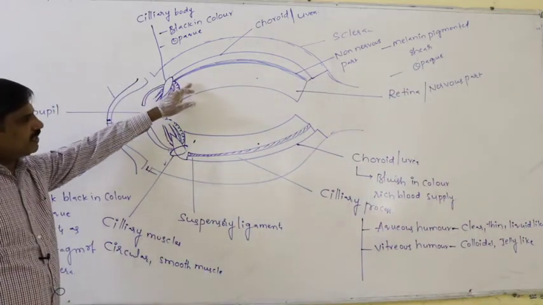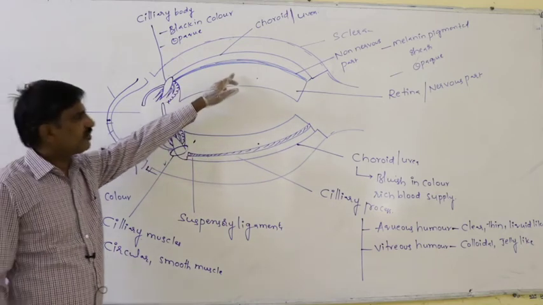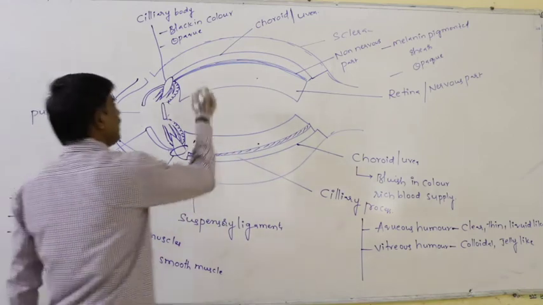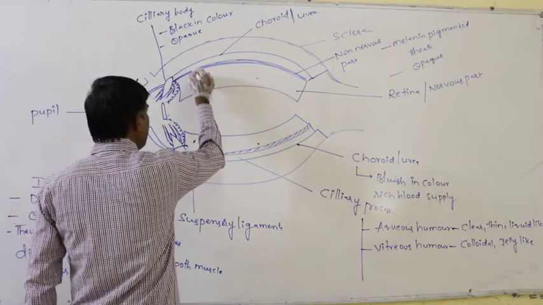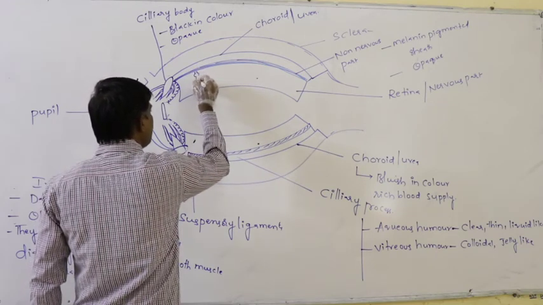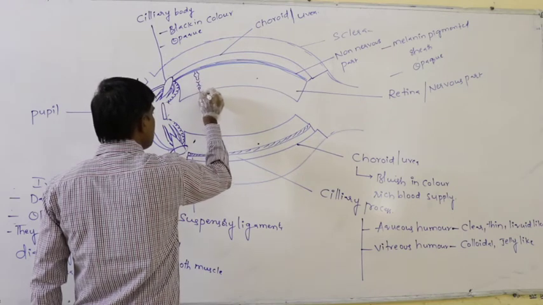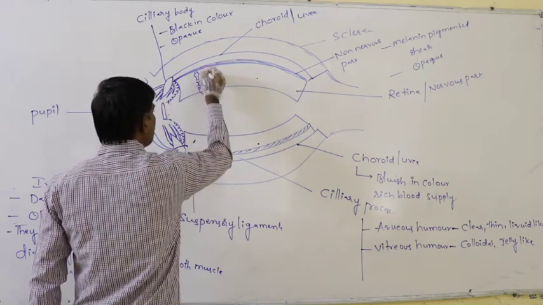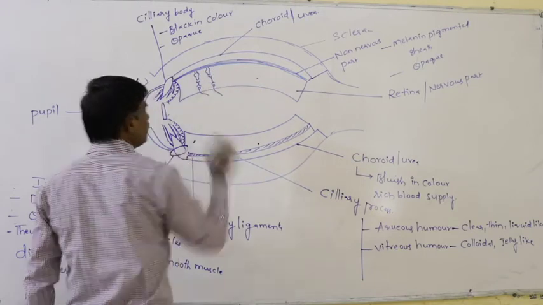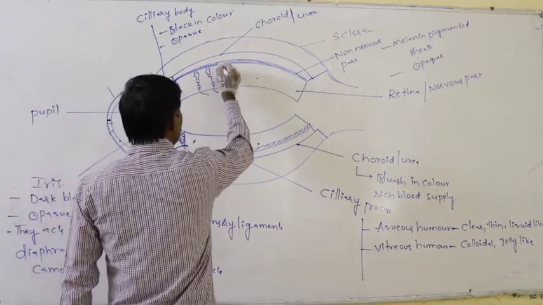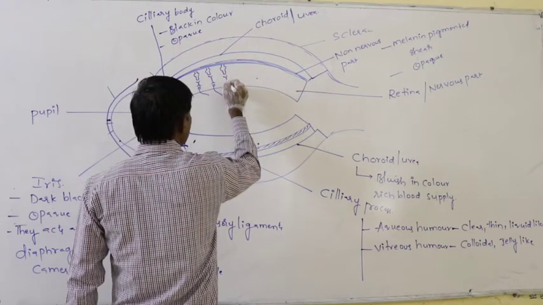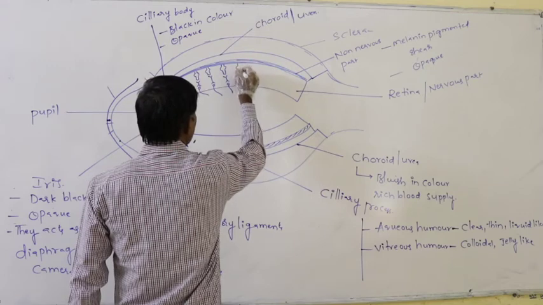Again, in the case of the retina, this is the retina of this side, and this is the retina of this side. In the retina, 3 layers of cells are present like this. These are the layers of cells. In the retina of a person, 3 layers of cells are present. Of that,